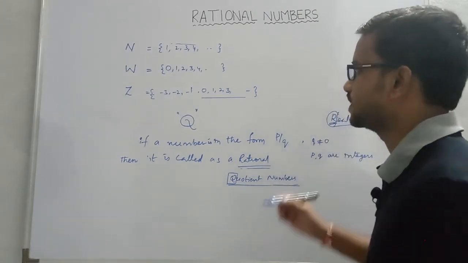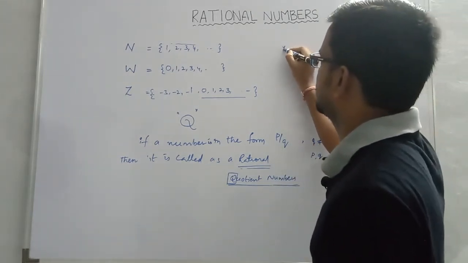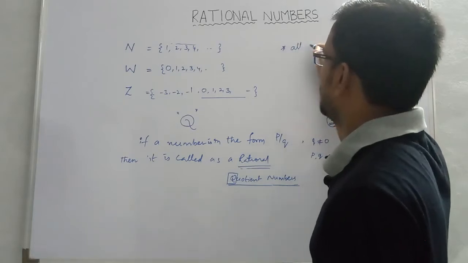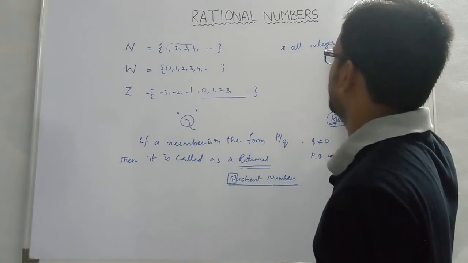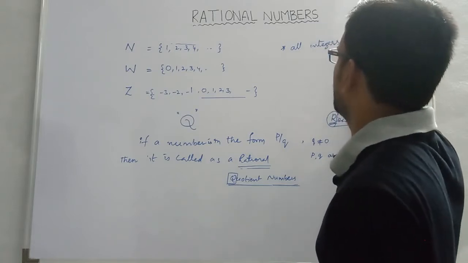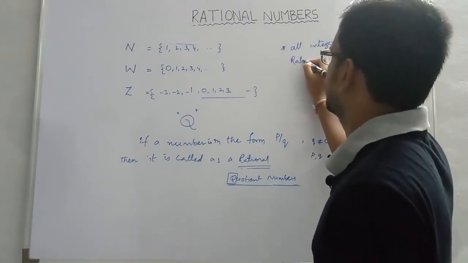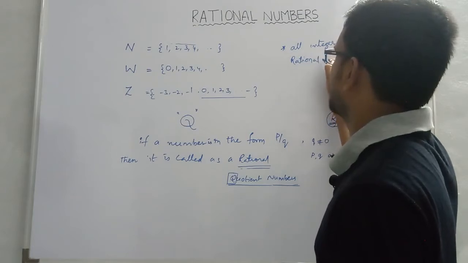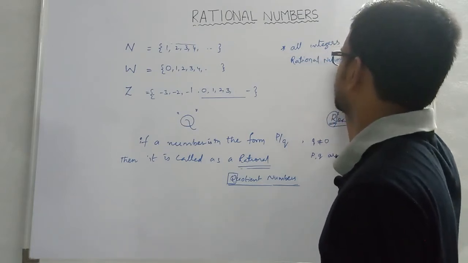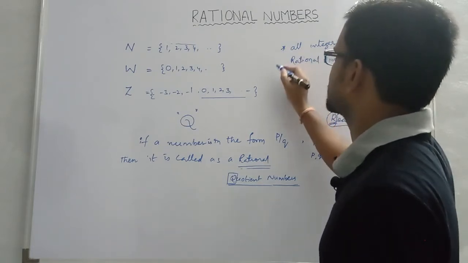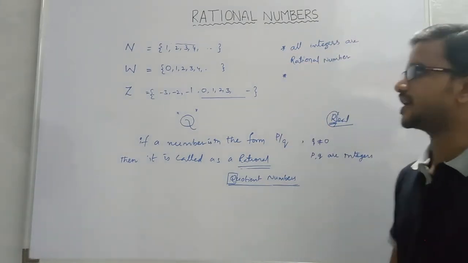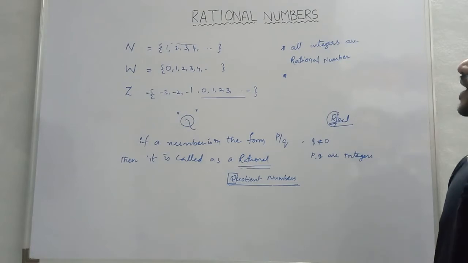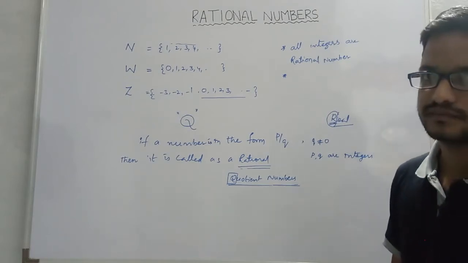One student stated that all integers are rational numbers. This statement is given by one student: all integers are rational numbers.